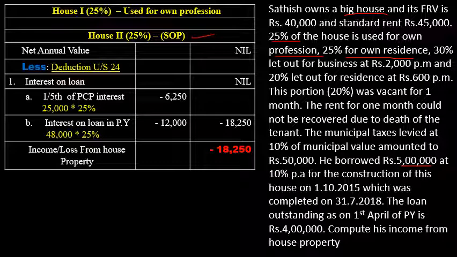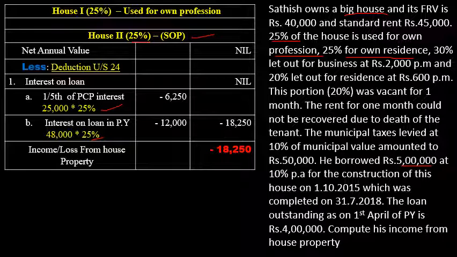The total 1/5 of PCP interest as per the calculation is 25,000 for the entire big house. You have to take here only 25%, so that is 6,250. Then interest on loan in previous year is 48,000. That calculation I showed in a previous class. So 48,000 into 25%, that is 12,000. 25% is the part of this house. So total interest on loan is 18,250.